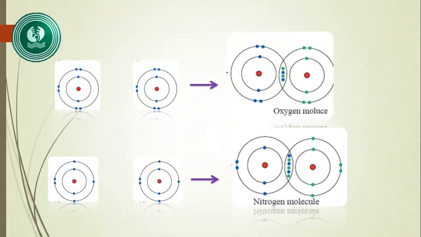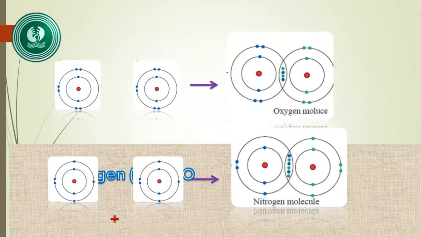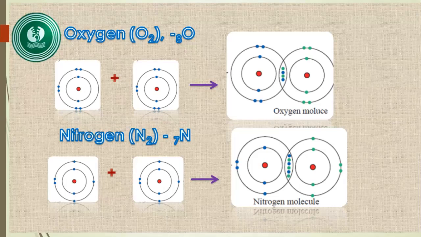In the case of oxygen, there are 6 electrons in the valence shell of each oxygen atom. So, to gain the stability of the electronic configuration of noble gas, these oxygen atoms should share two electrons from each, so that they form a double bond. In the oxygen molecule, there are 2 covalent bonds. One pair of electrons denotes 1 covalent bond, so there are 2 pairs, so 2 covalent bonds.